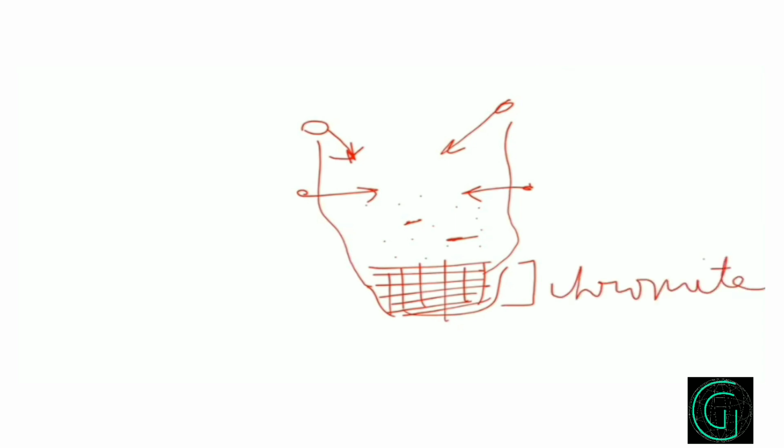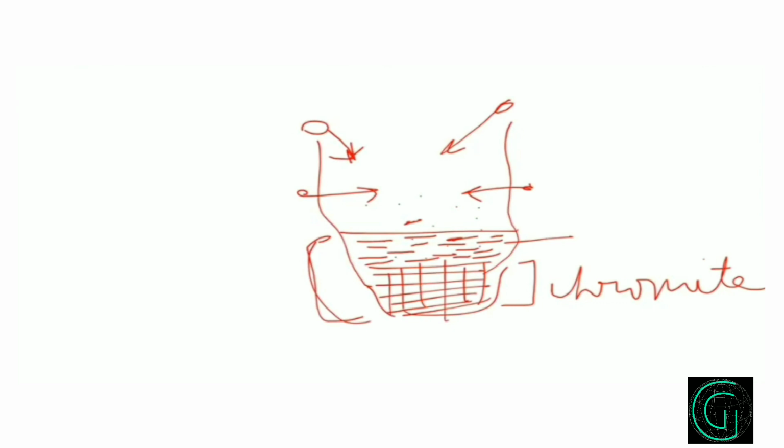Then, as the chromite settles lower in the magma chamber, the olivine and pyroxene will start crystallizing, and with decreasing temperature they will also segregate at the bottom of this magma chamber. So this is how we find the chromite.